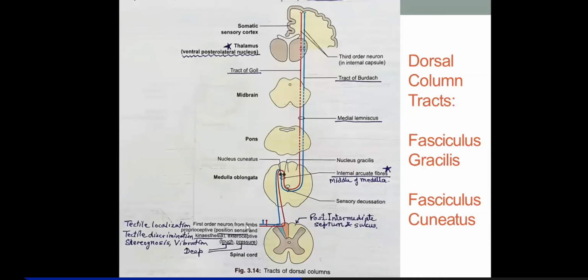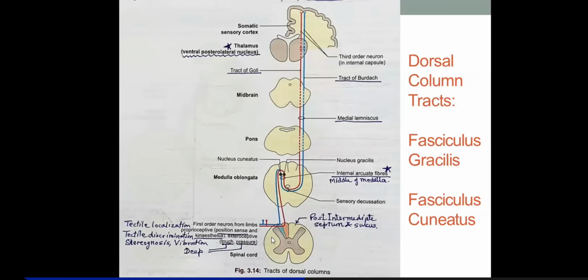Now look here. These are carried through the first order neurons and through the central processes, and these neurons are actually located in the dorsal root ganglion. You can see, it is in the sensory ganglion. And the central processes now enter the dorsal horn of the spinal cord. Right, and through lamina 5 and 6, that was the dorsal column. Okay, through lamina 5 and 6, as well as, because touch and pressure are also there, lamina 3 and 4 also will be there.